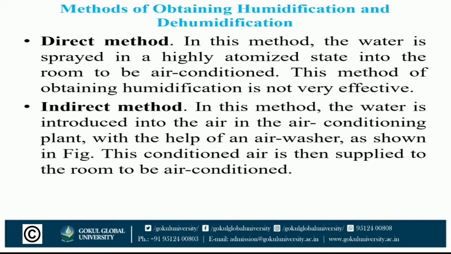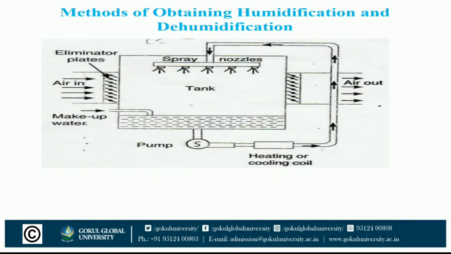But this method of obtaining humidification is not very effective. So generally we use indirect method. In indirect method, the water is introduced into the air in the air conditioning plant with the help of an air washer. This conditioned air is then supplied to the room to be air conditioned.